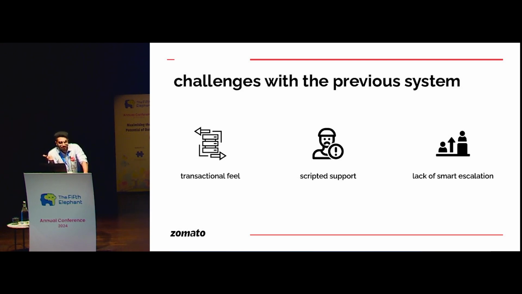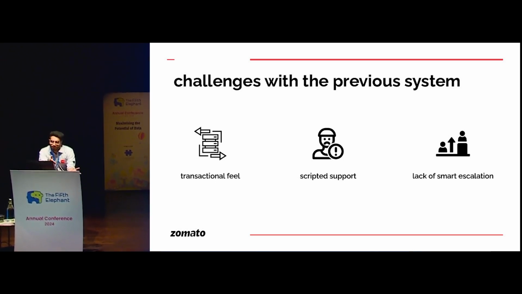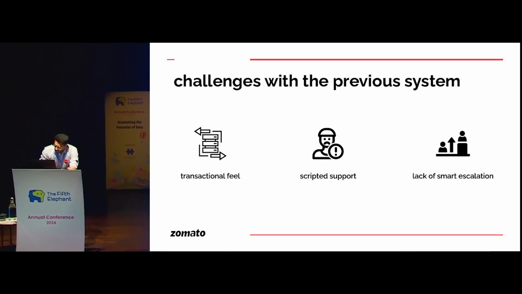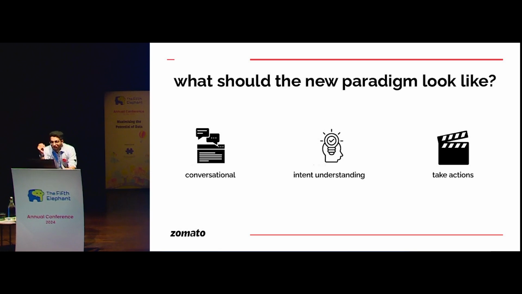So it's scripted support in that sense. Thirdly, as you saw in the first screenshot, the escalation was not very smart. If the customer has tapped the node "Where is my order?", I could have very well answered that, "Here is your order," rather than directing the query to the customer support executive.